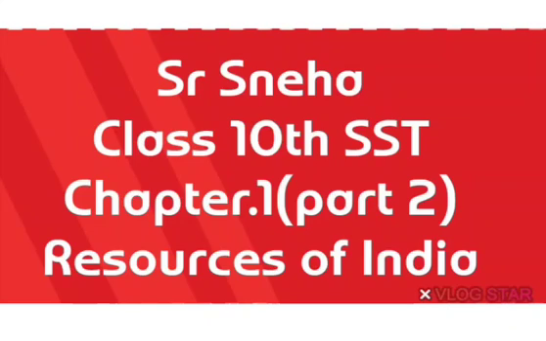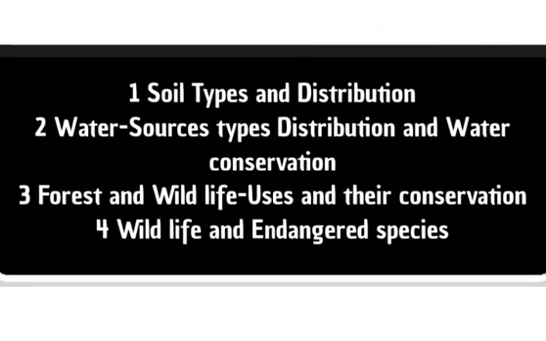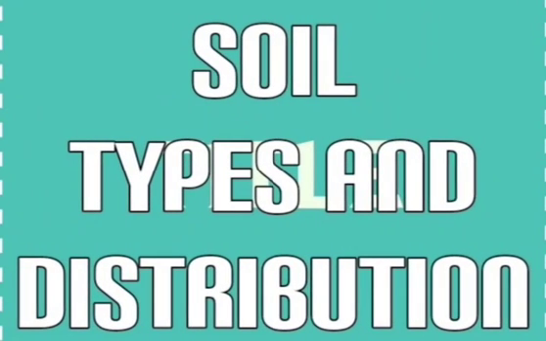Okay. In the last class, we discussed resources, the meaning of resources, types, and classification. Now we are coming to the next topic: soil types and distribution, water sources, types, distribution and water conservation, forest and wildlife uses and their conservation, wildlife and endangered species. Here we will come to the first point, that is soil types and distribution. What do you mean by soil types and distribution?